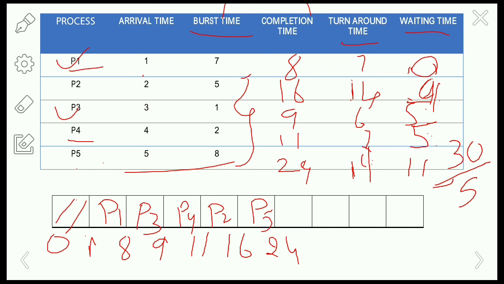These are the average turnaround time and average waiting time of the given example. This is about the shortest job first scheduling algorithm.